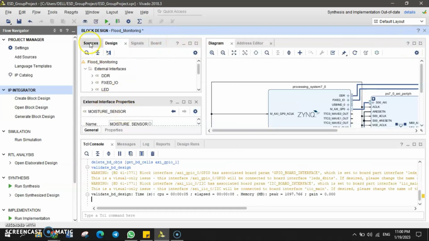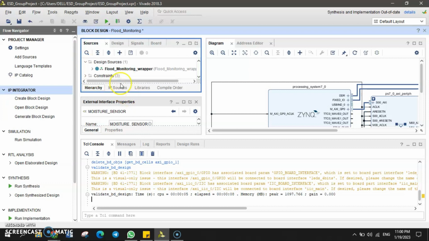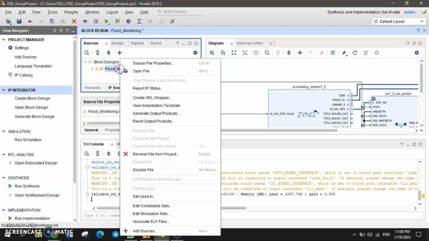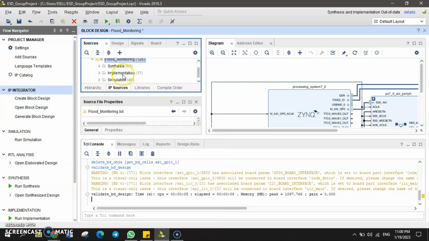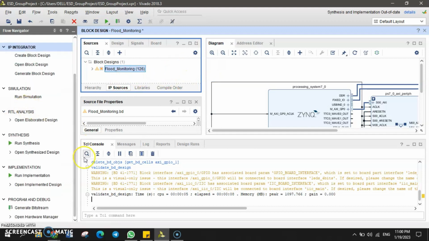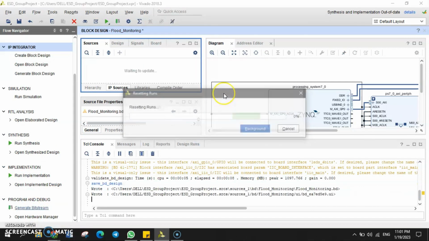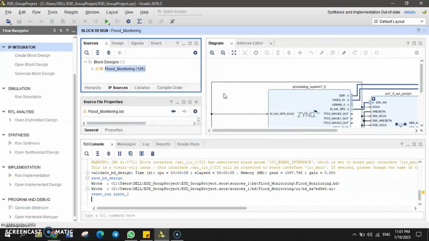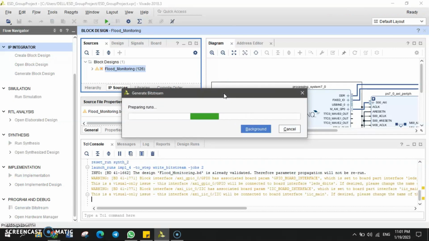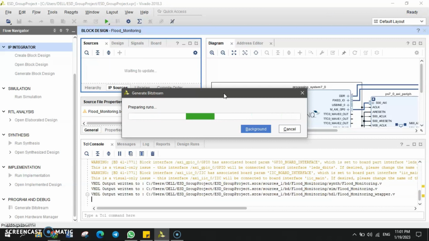After that, we go to the sources, IP sources, to create the HDL wrapper. I already created the HDL wrapper, so we'll output like this. After creating the HDL wrapper, we have to generate the bitstream, which can take a while to finish. Here, save. Now we just have to wait for the generate bitstream to finish.